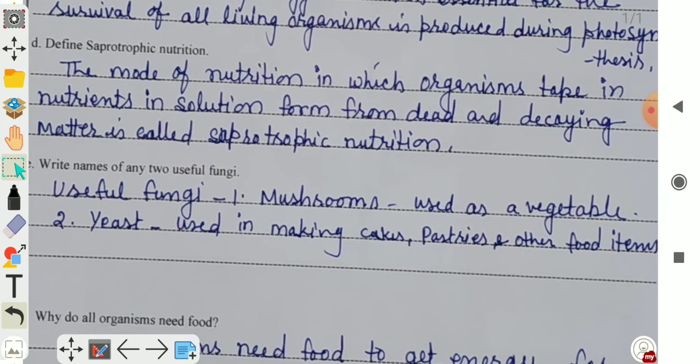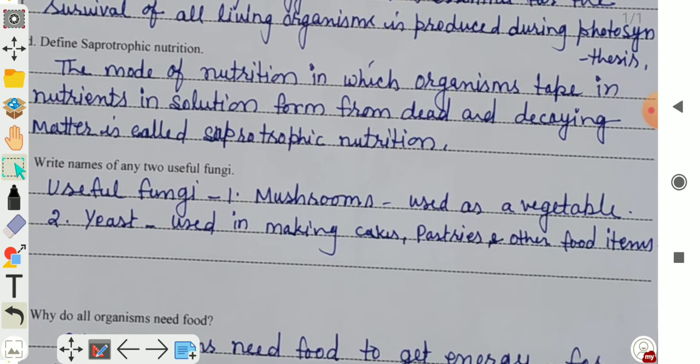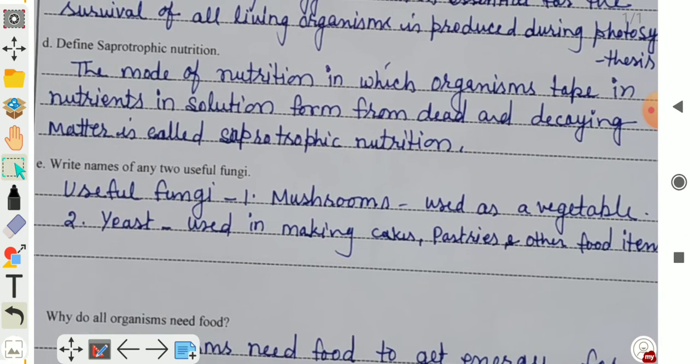D. Define saprophytic nutrition. The mode of nutrition in which organisms take in nutrients in solution form from dead and decaying matter is called saprophytic nutrition.